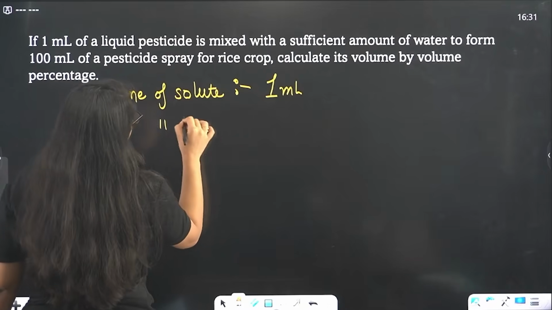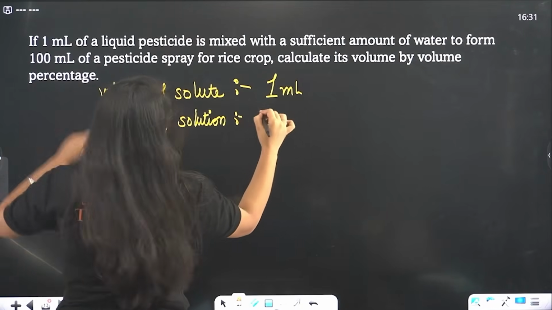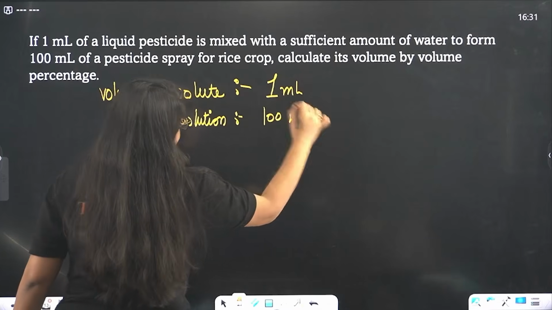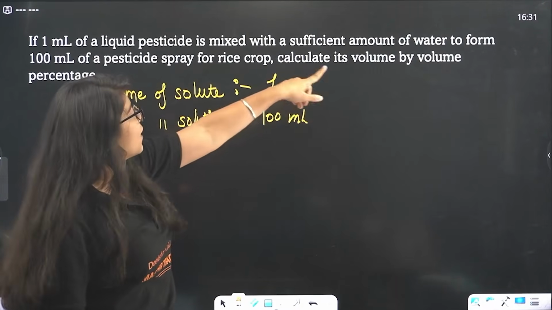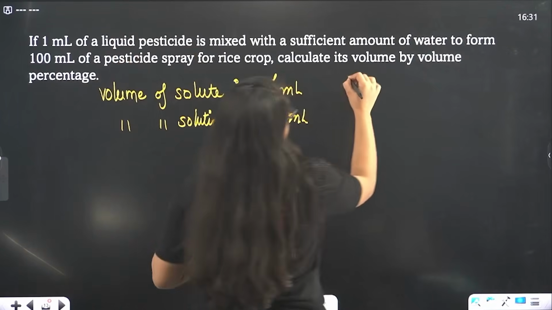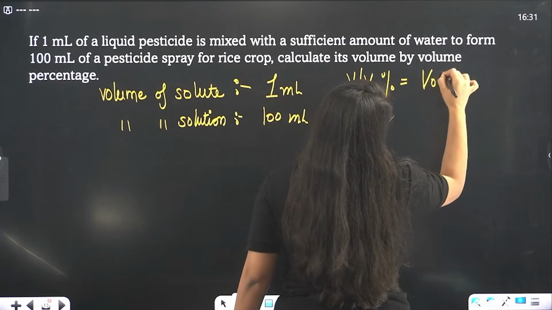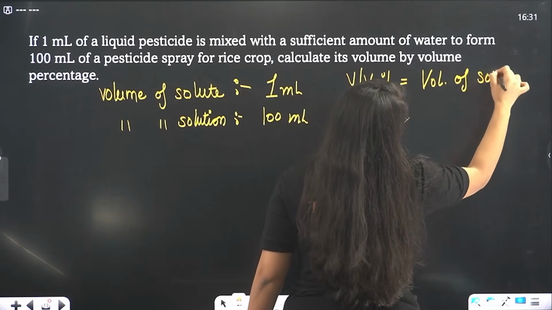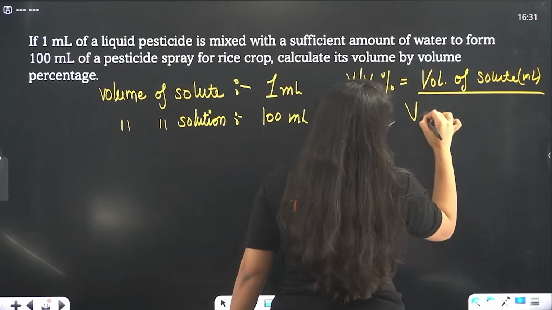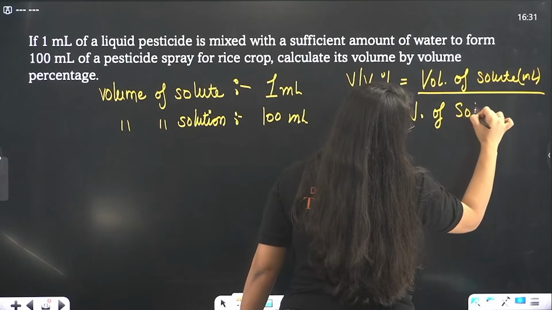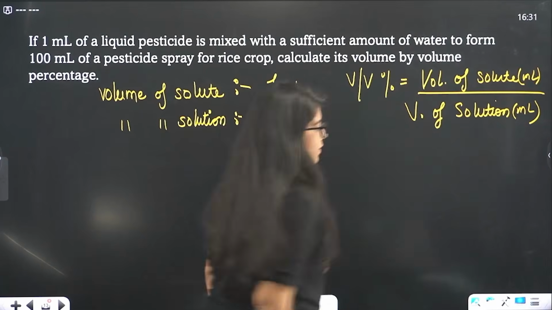Then the volume of solution is given. Solution is given, that is what? 100 ml. Now can you form the formula of V by V percentage? Calculate its volume by volume percentage. So volume by volume percentage will be what? Volume of solute in milliliters divided by volume of solution also in milliliters.